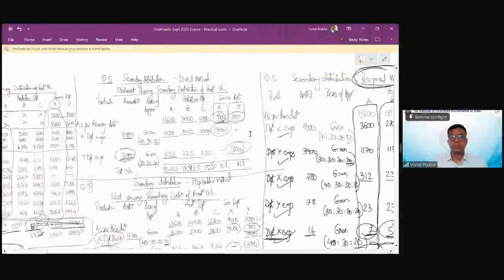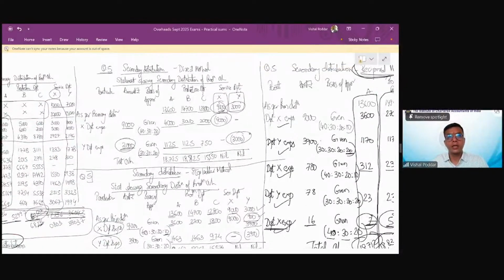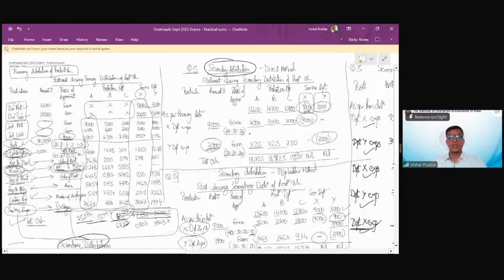Then we studied the secondary distribution. So yes, I'll repeat this in Hindi.